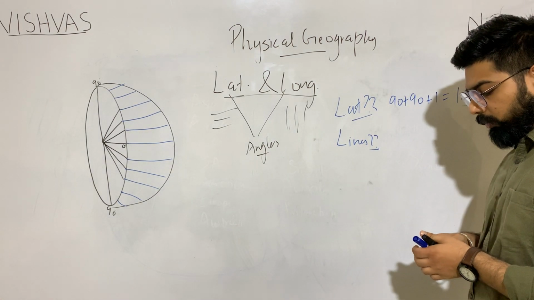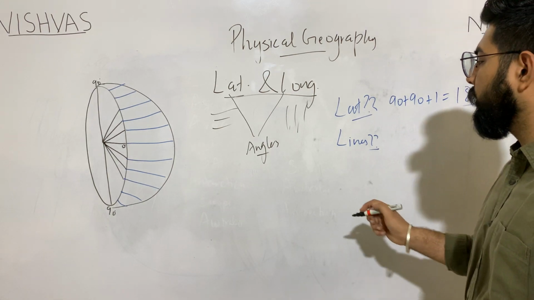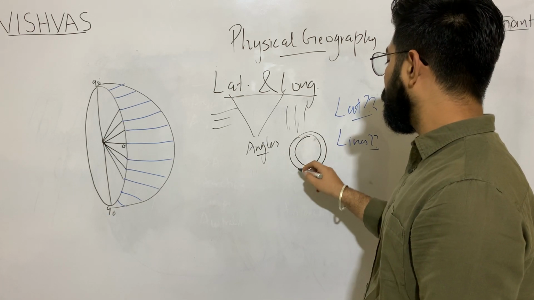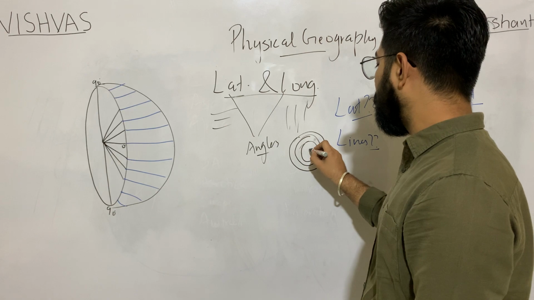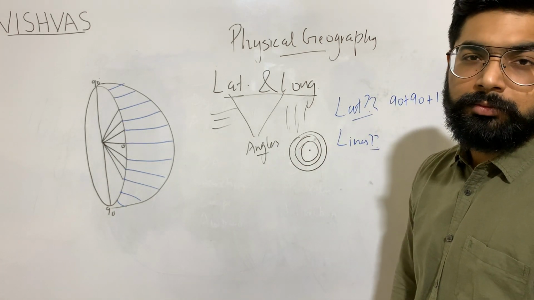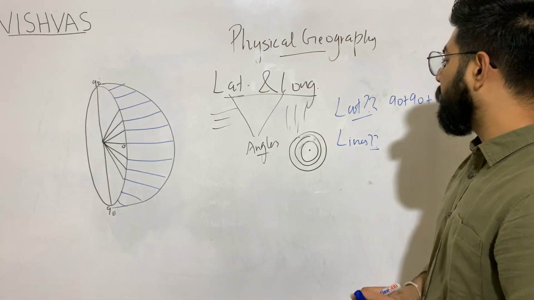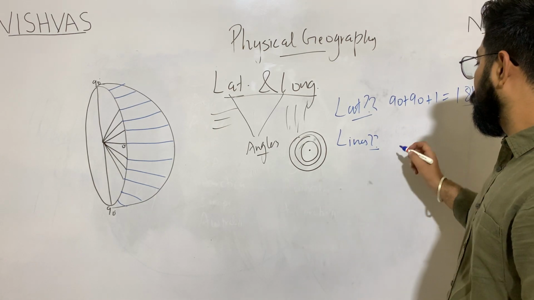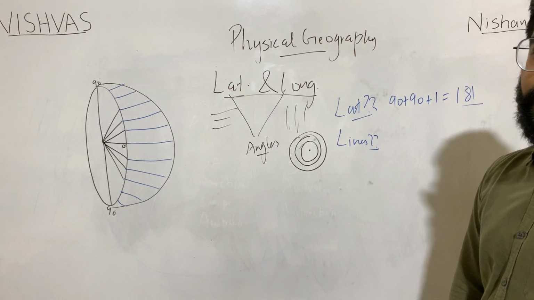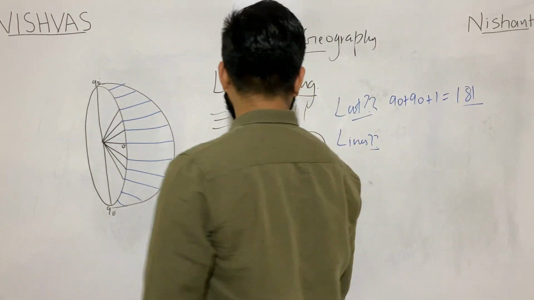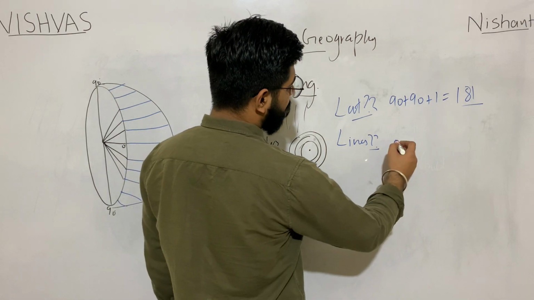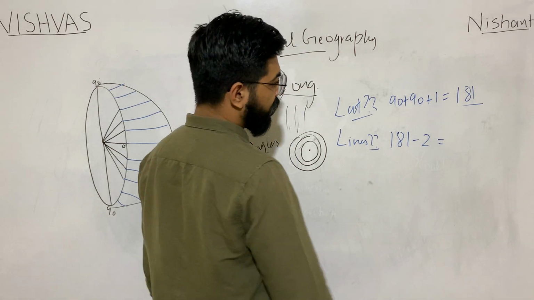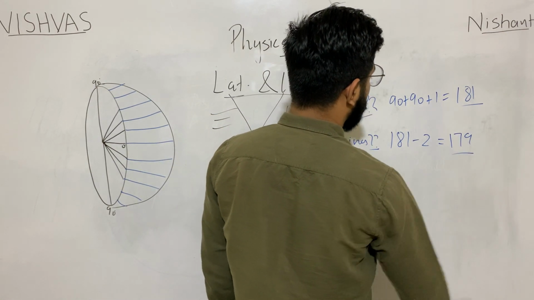When you will be flying over the North Pole or South Pole, say this is 70 degree, 80 degree, and this will be the 90 degree. It means that on 90 degree we have no line but a point. Similarly, it would be on the other pole. So we have 2 points. Hence I will be deducting 2 from 181 and I'll get the answer 179 lines.